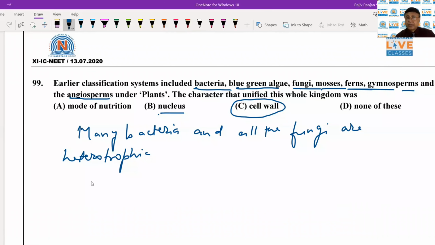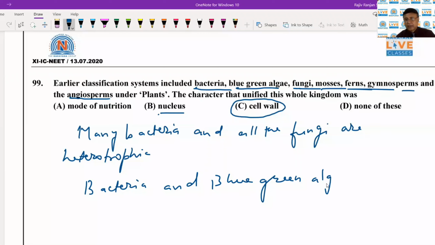A well-defined membrane-bound nucleus is completely absent in them. Cyanobacteria have no membrane-bound